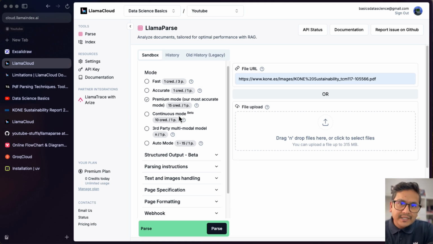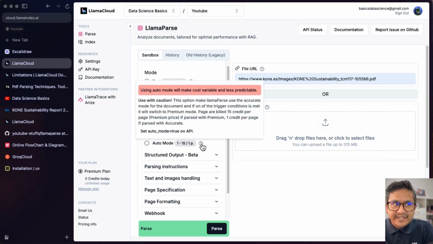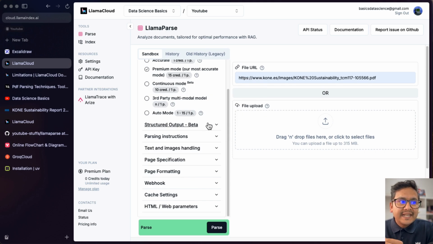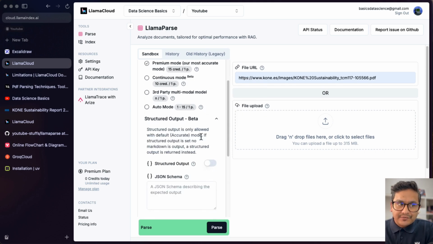With the auto mode, it is determined by itself. As you can see, it says from 1 to 15, meaning that if it does not need to do the premium mode, it uses the accurate mode. So it just costs 1 credit for one page. This is what is mentioned here also. So you can see here there can be a structured output also. You can have JSON schema and so on. If you need these kinds of use cases, you can go with this one.